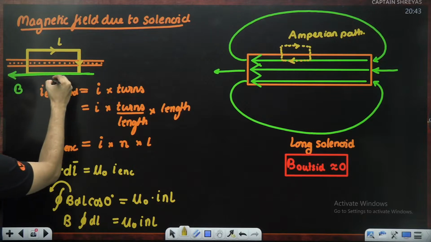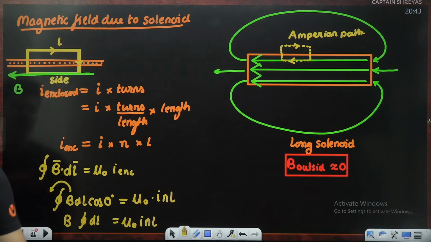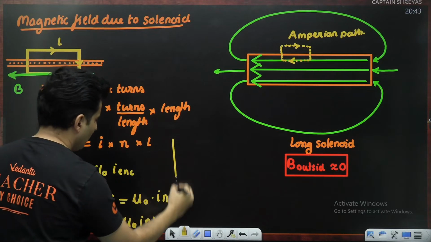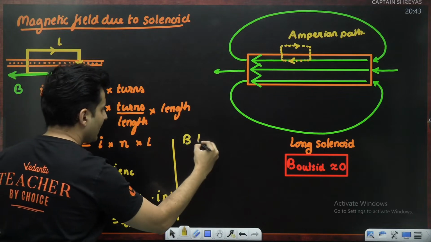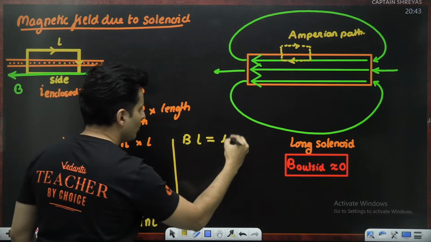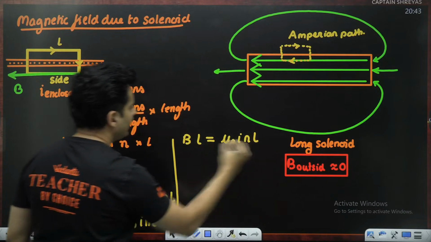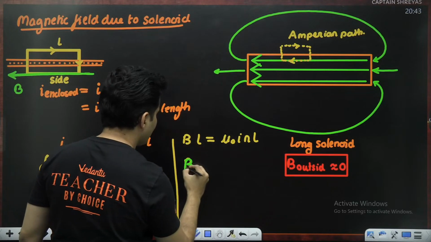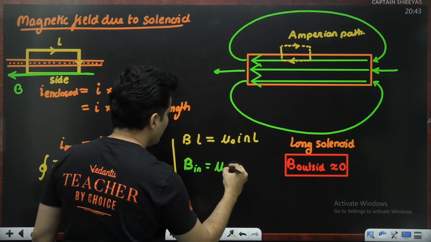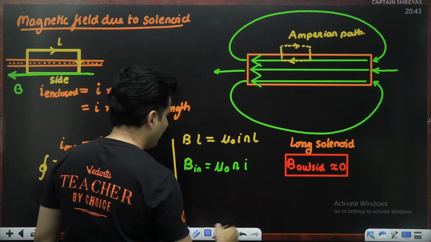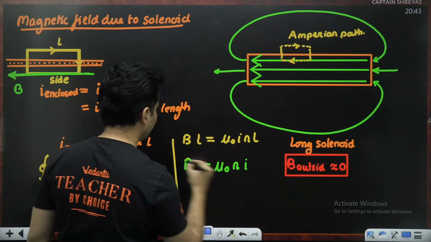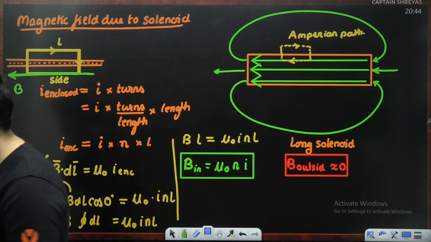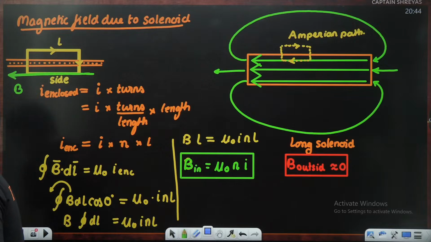Only for this particular side, if you add it, it is just L. So what you get is BL equals mu naught nIL. The L will cancel. So the magnetic field inside the solenoid is mu naught nI. Very important formula. Outside it is 0, inside it is mu naught nI. Is that clear? Yes. Very good.